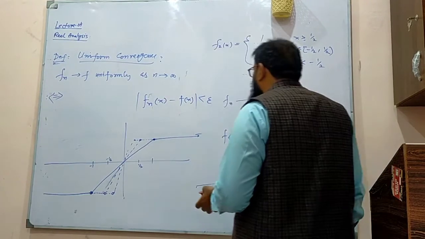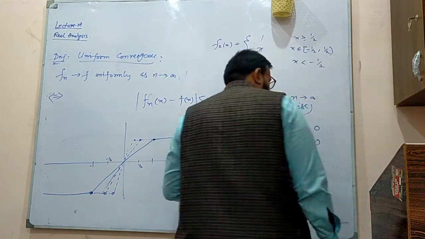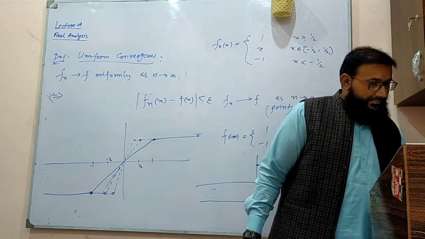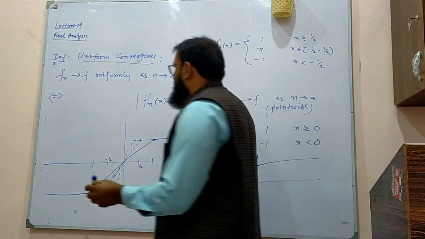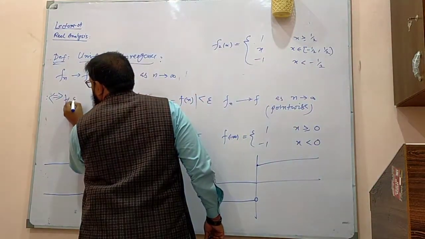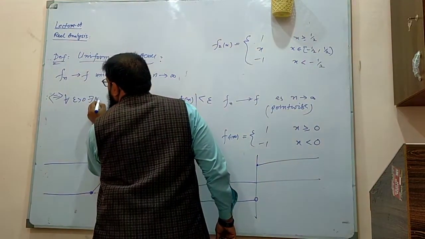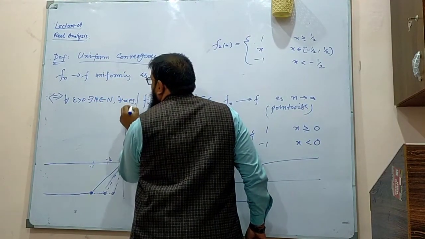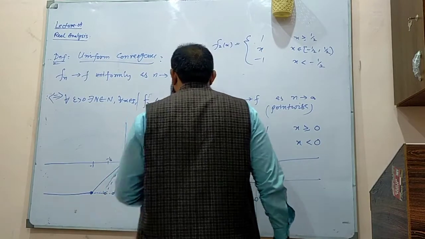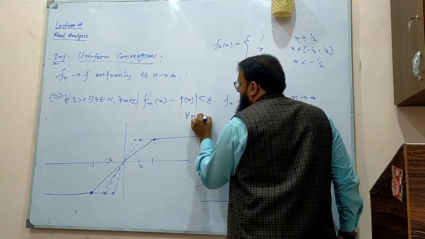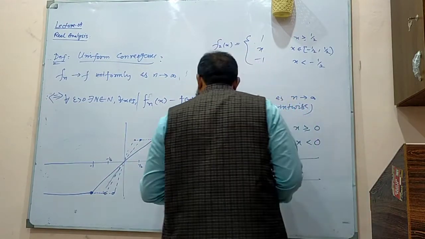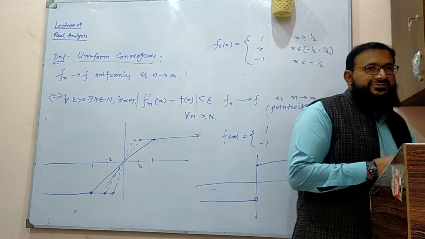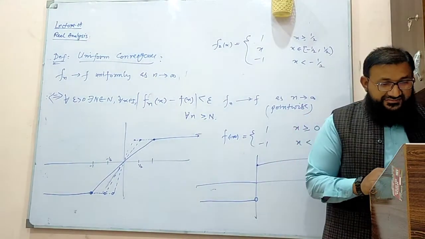The definition looks the same as we discussed earlier, but there is a problem in this one. For all epsilon, there exists n. For all x in your interval I, this thing happens whenever you go beyond that. What is the difference between that definition and this definition?